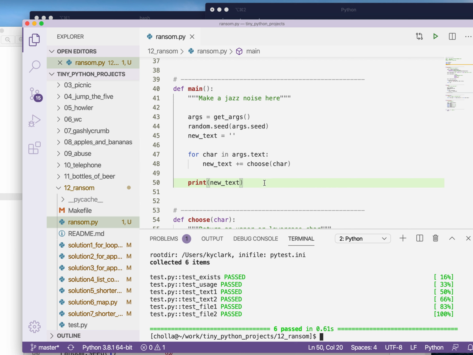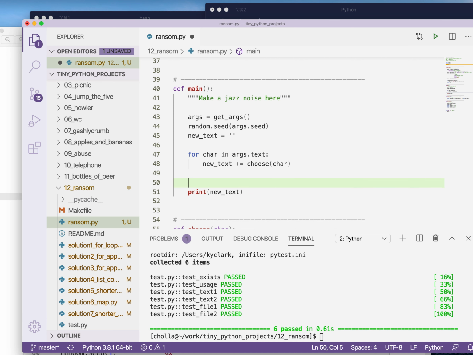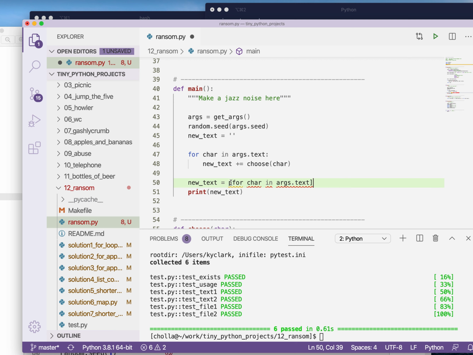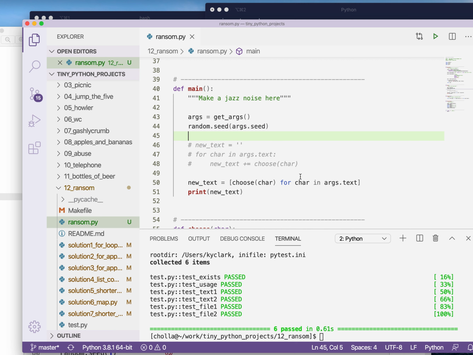So we see this pattern over and over again. And so how can we turn that into a list comprehension? Well, it's still going to be for char in text, but now new text is going to be equal to, for char in text, and we want to choose char for char in text. So I'm going to comment this out, group that together so that we can always look back at it.